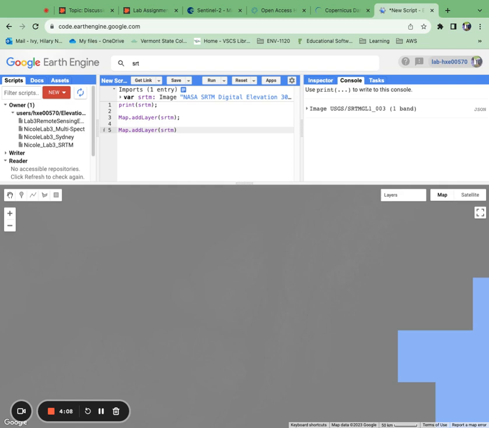We've got Map.addLayer, SRTM. What we're going to do here in this parenthesis now is continue to add some of our parameters. I add parameters by using these curly brackets right here. Okay, so I'm going to say the minimum I want to see is 0. Now, if we had an area below sea level, we may want to see that too. Okay, and we'll say 1,300 feet. All right. And we'll just take a look at what happens when we do this.